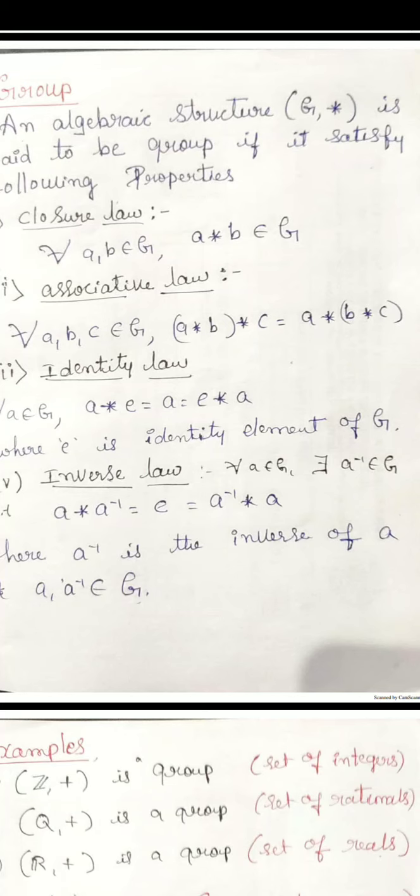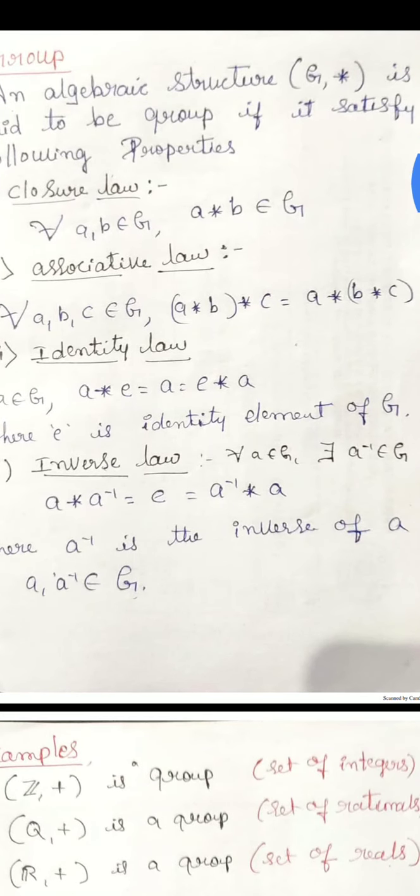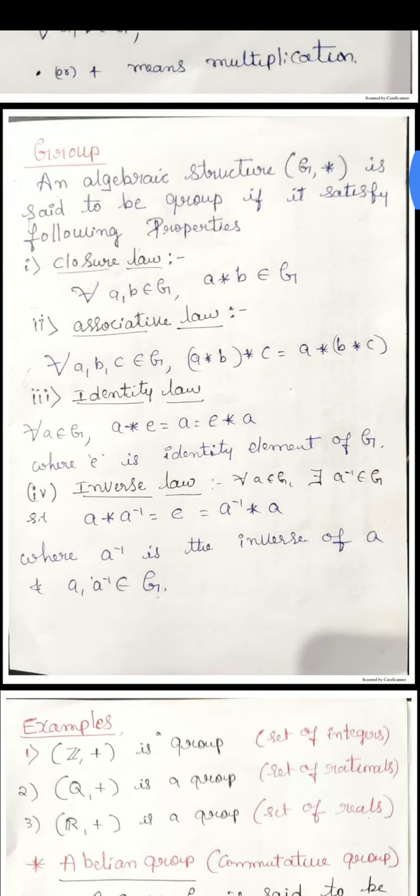For example, 2 plus 0 is equal to 2, 3 plus 0 equal to 3, 5 plus 0 is equal to 5. That means 0 is acting as the identity element with respect to addition. So with respect to addition, e can be replaced by 0. With respect to multiplication, e can be replaced by 1, because 3 into 1 is 3, 2 into 1 is 2 and so on. So e is equal to 0 with respect to addition and e is equal to 1 with respect to multiplication. Please keep this in mind.